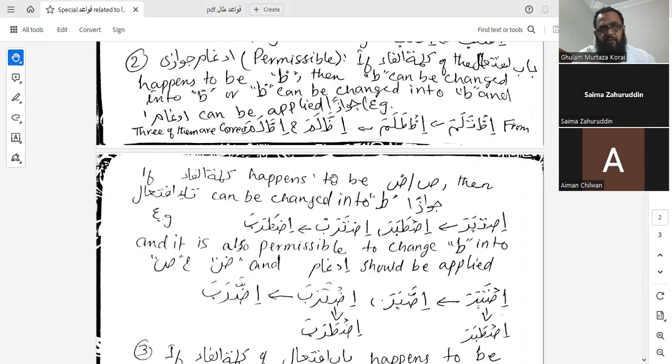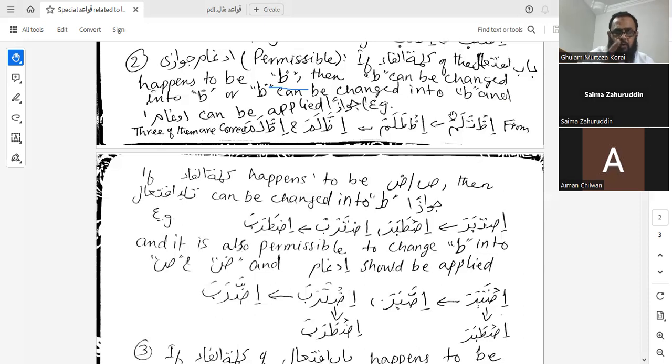Idghamu jawazi: if the kalimatul fa of the babu iftial happens to be wa. Now we have to focus on this harf, wa. If it is wa, then the ta can be changed into ta, because of the first rule we have gone through.